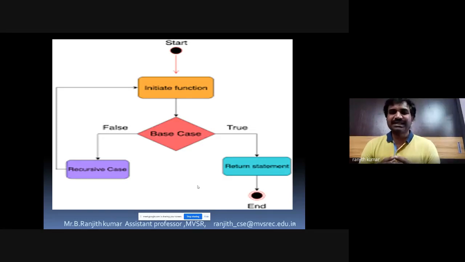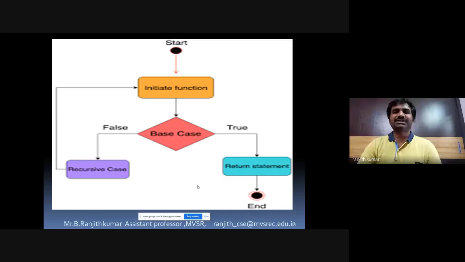If we don't plan base condition, what will happen? The recursive function will go to infinity. So in order to avoid infinity in recursion, we will always use base condition or termination condition as the first step of recursion. So in the recursion, always remember the first step is what? Base condition. And the second step is what?